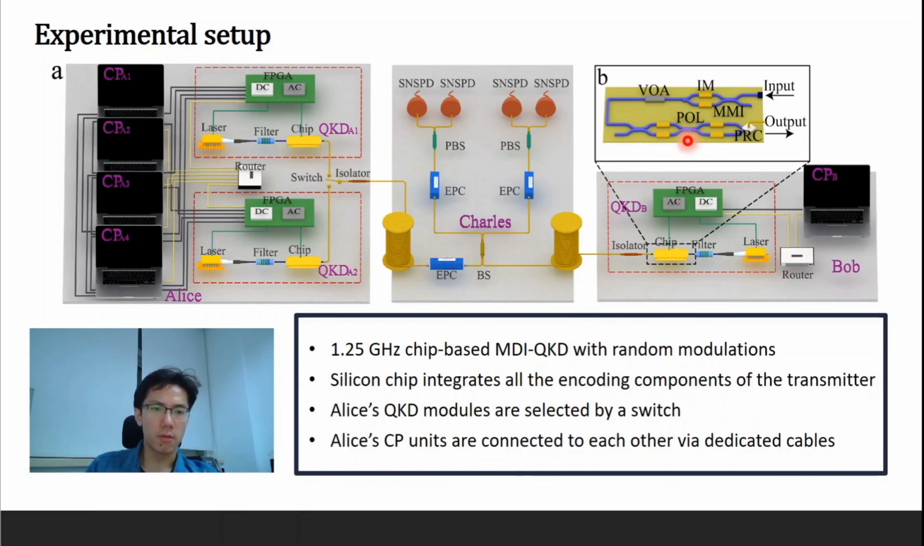As shown in figure B, the chip integrates the QKD encoding components of an intensity modulator, a polarization modulator, and the variable optical attenuators. As the protocol requires, Alice has redundant QKD modules selected by an optical switch, because only one QKD module is enabled in each QKD session.